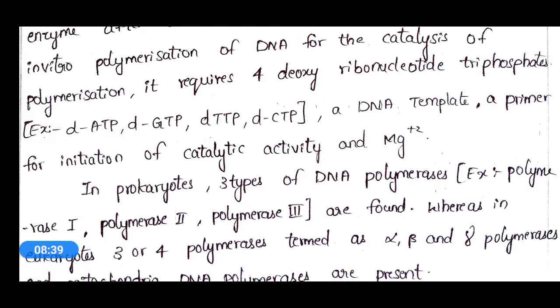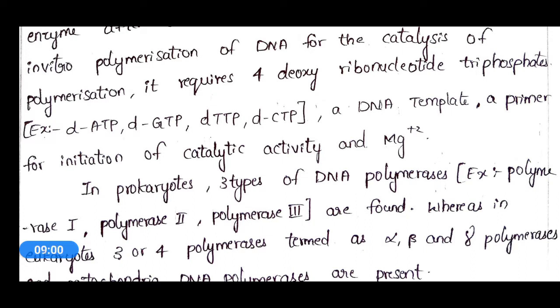So these are the 4 deoxyribonucleotide triphosphates required for the polymerization of the DNA molecule into a new or daughter DNA molecule by the enzyme DNA polymerase.